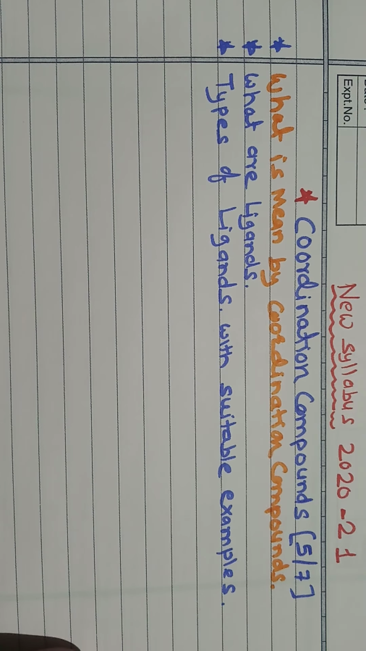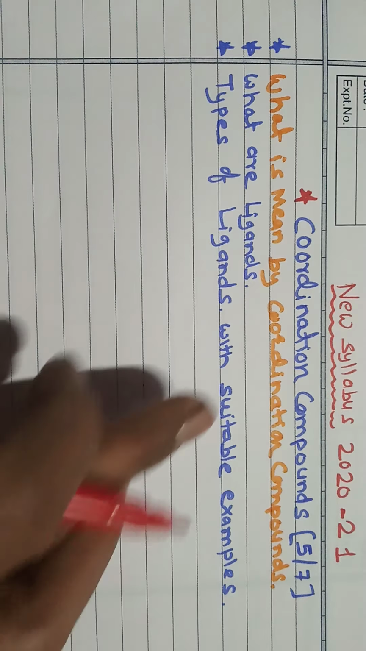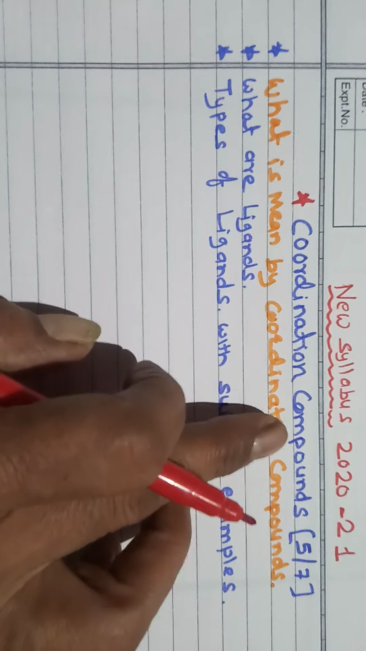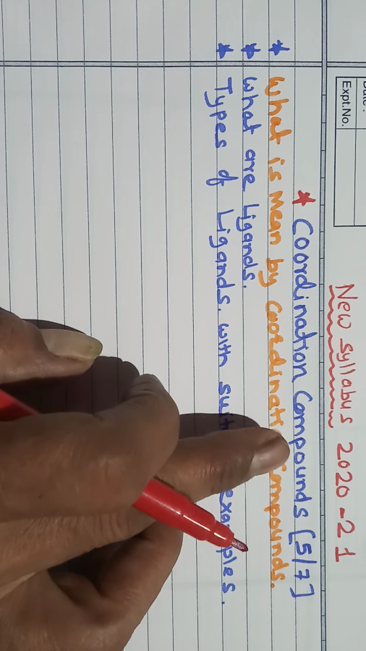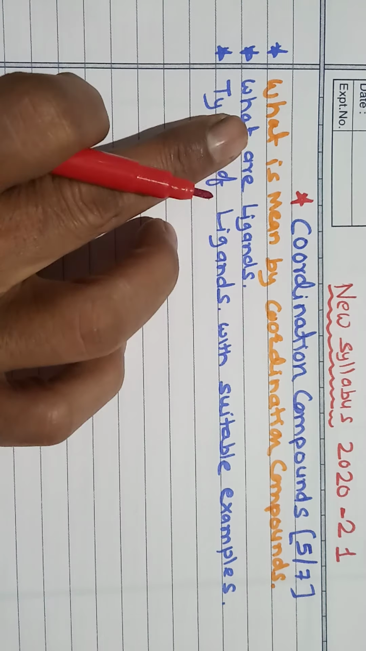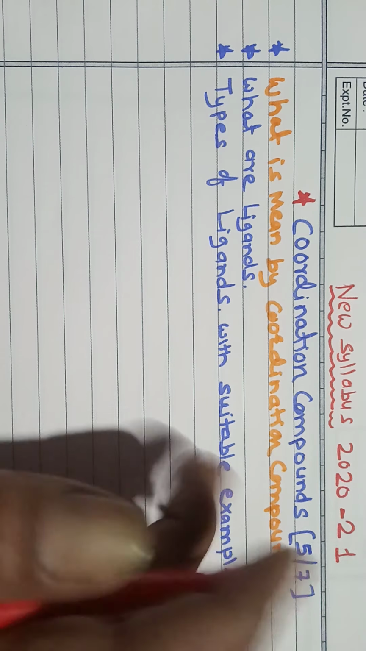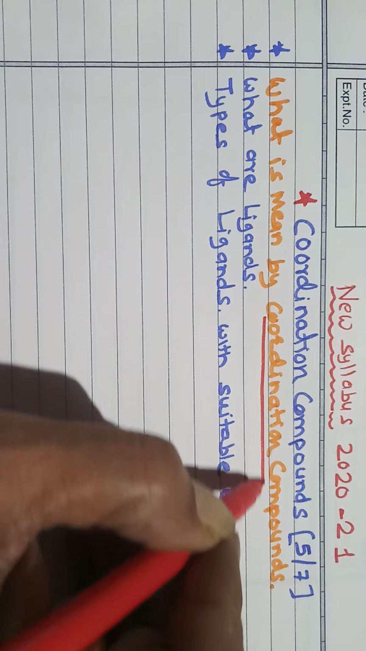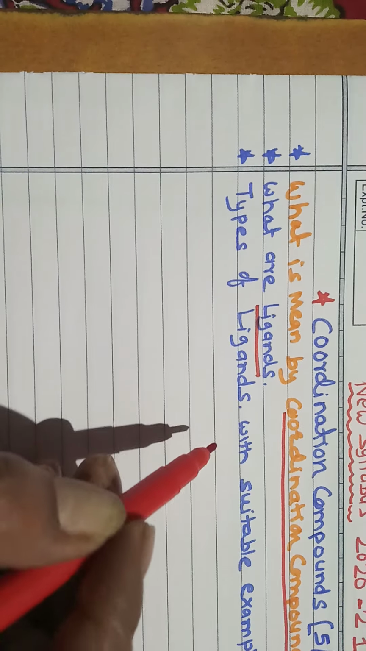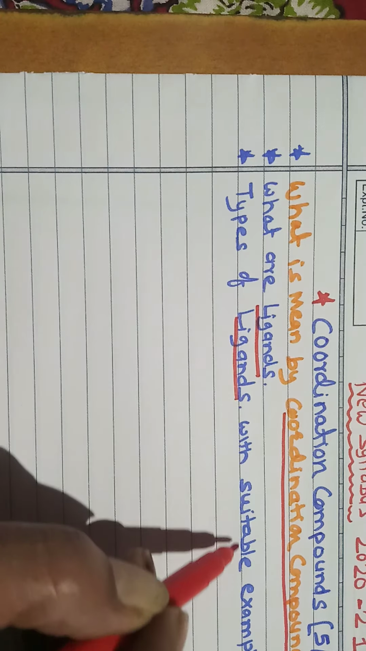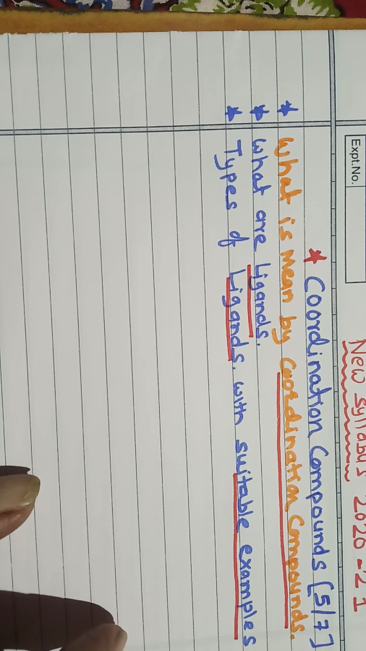Hello students. Now let us discuss one of the important topics from the chapter coordination compounds. In this video we are discussing the important points. First, what is meant by coordination compounds? We define coordination compounds. Then what are the ligands? The types of ligands with suitable examples. So let us discuss one by one.